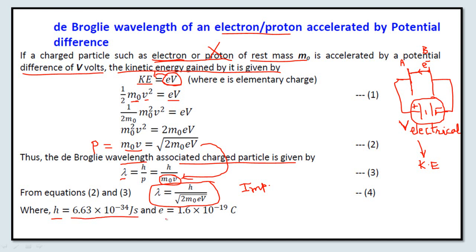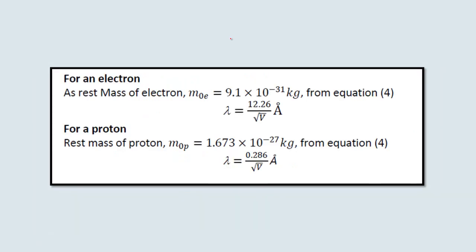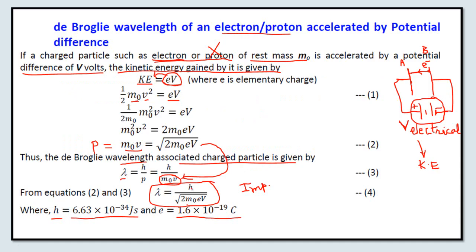Here e is the charge of the electron, which is 1.6 into 10 raised to power minus 19 coulomb, and m0 is the rest mass of the electron, which is 9.1 into 10 raised to power minus 31 kg. If I substitute the values of h, m0 and e while keeping V as it is, because h, m0, e and 2 are constant.